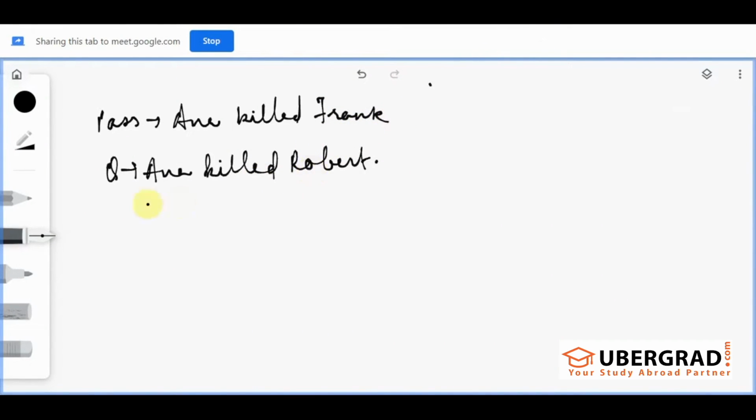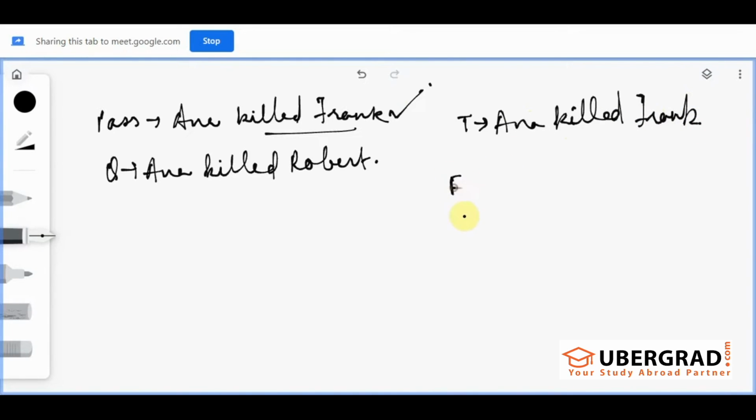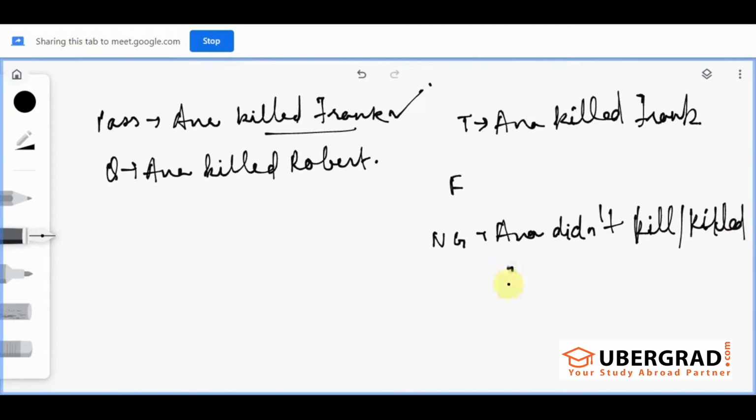See, I'll write three statements over here. True means what? It confirms the statement, right? It is the same as the statement written in the passage. So, true would mean Anna killed Frank. Yes, true would be Anna killed Frank. The same thing, the same idea. This would be true. Not given would be Anna didn't kill Robert.